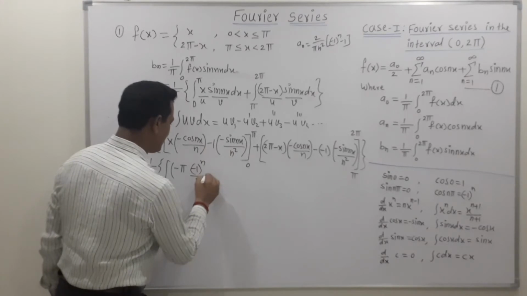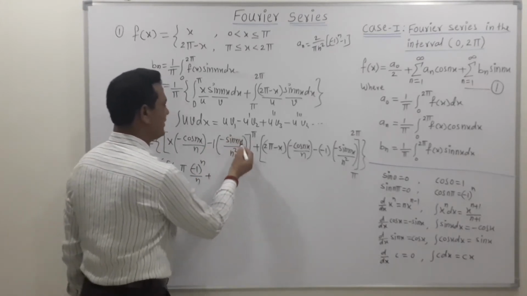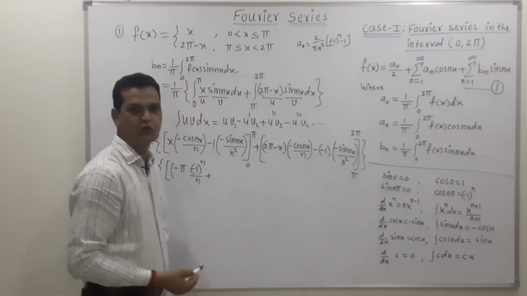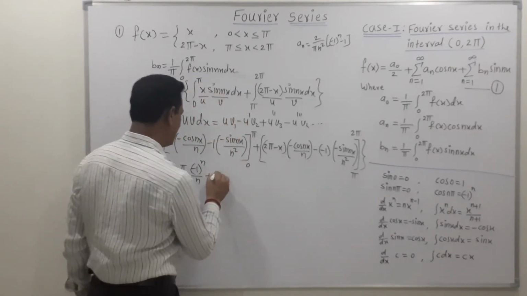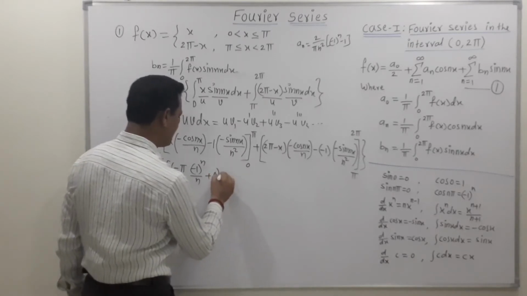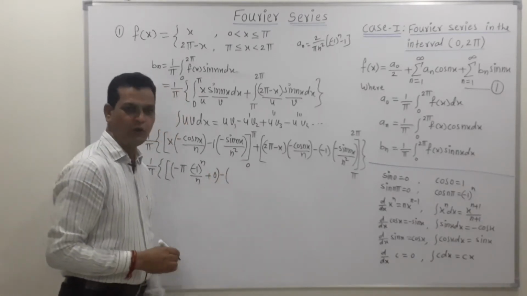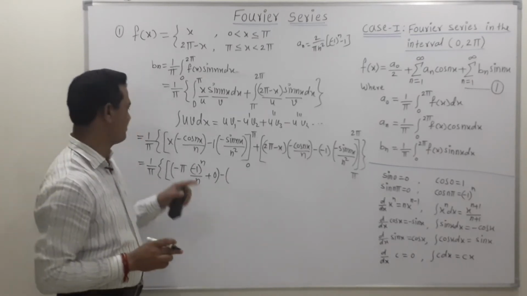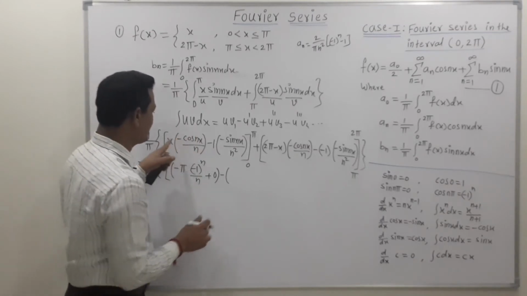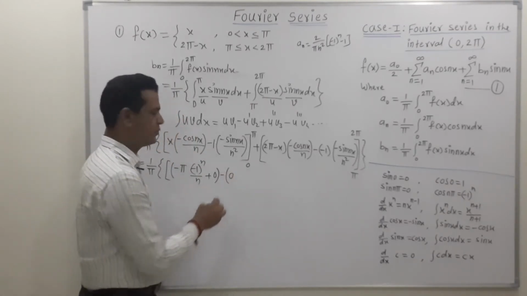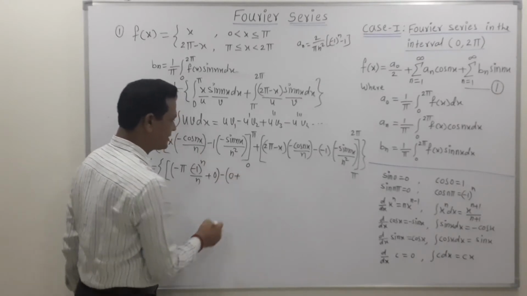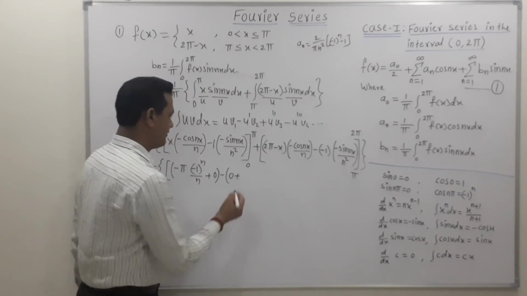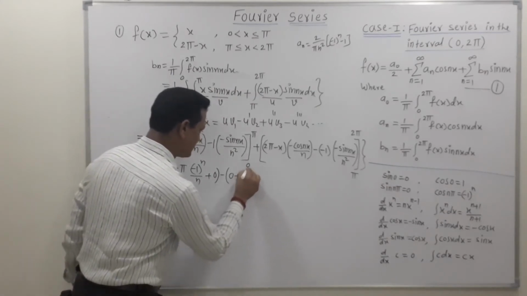Then this minus becomes plus, but if we put x equal to pi, we get sine of n pi, and the value of sine of n pi, according to this formula, is 0. So we can directly write this value as 0. This is the upper limit. Minus, put the value of the lower limit, which is 0. Whenever the lower limit is 0, concentrate on the x term. Here x is equal to 0, so this total term is 0. Again this minus becomes plus, but if we put x equal to 0, we get sine of 0, and the value of sine of 0 is 0. So this term is also 0.